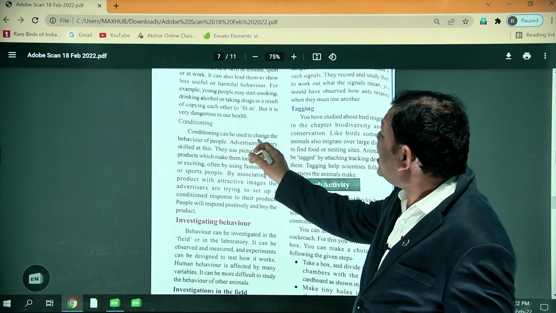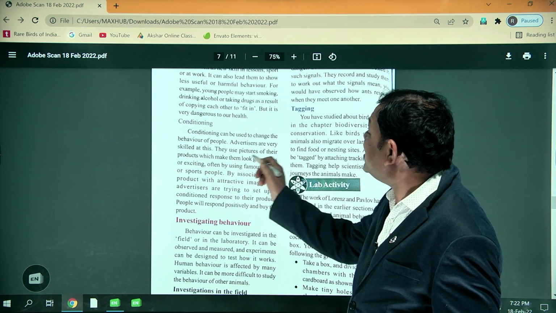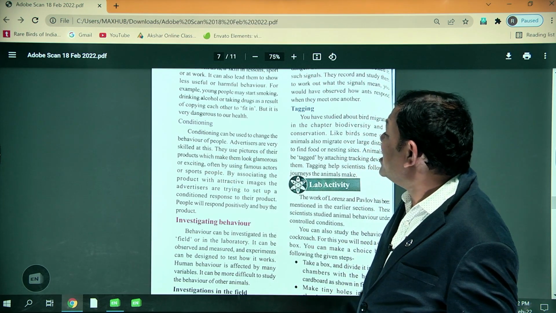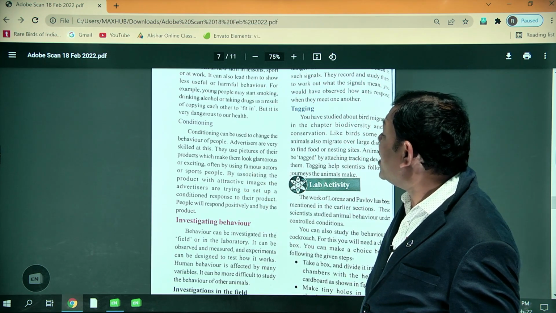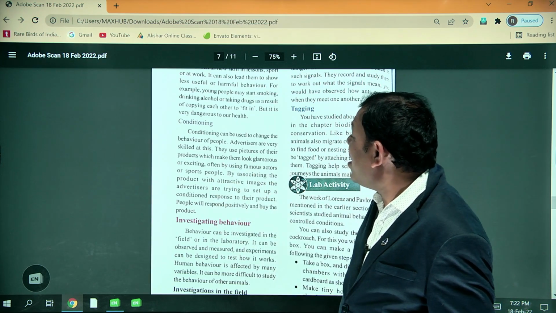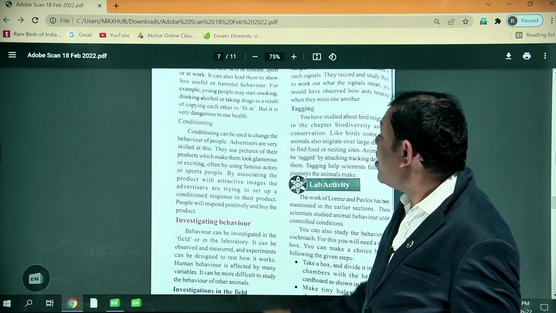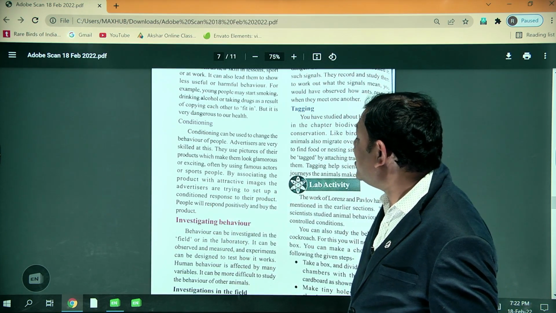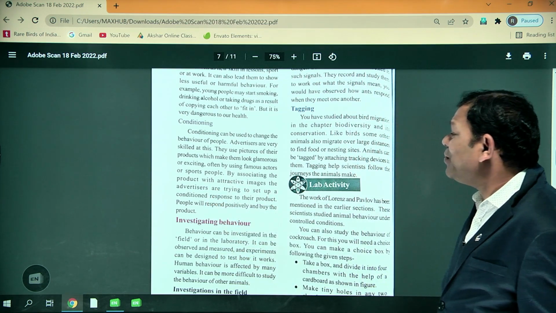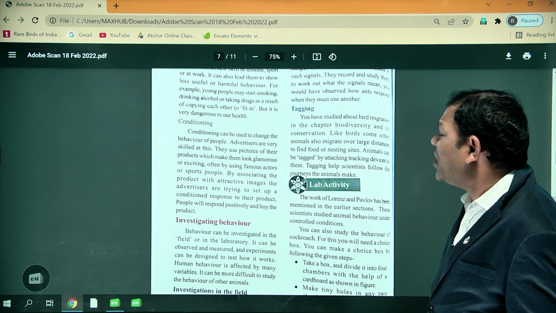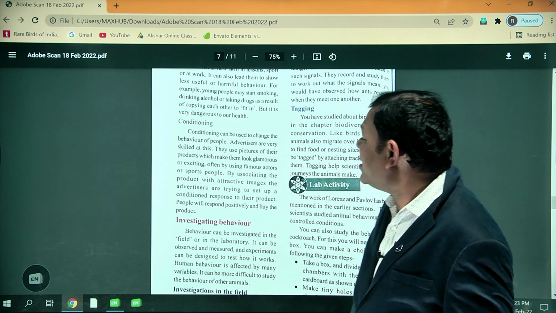Conditioning can be used to change the behavior of people. Advertisers are very skilled at this. They use pictures of their product which make them look glamorous or exciting, often by using a famous actress or sports people. By associating the product with attractive images, the advertisers are trying to set up a conditional response to their product. People will respond positively and buy the product.